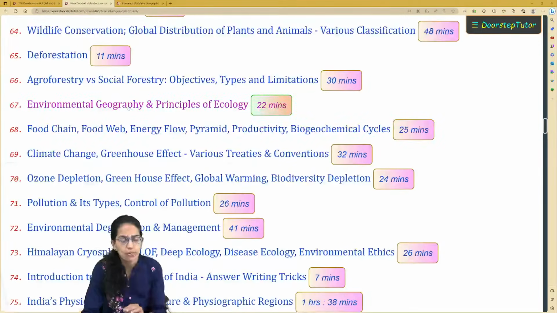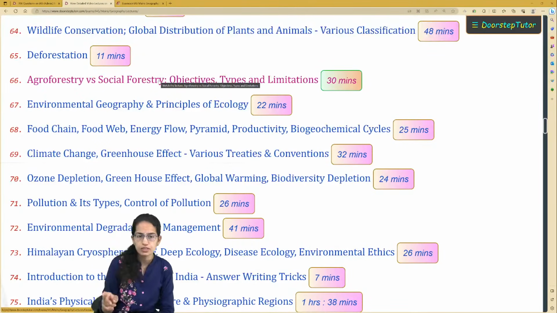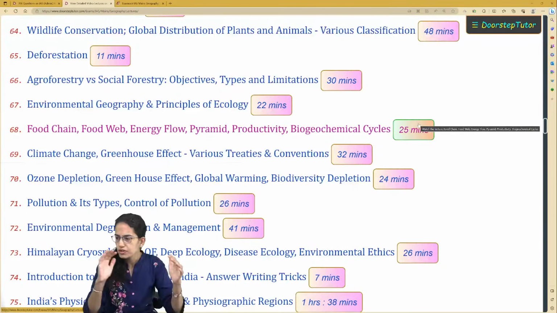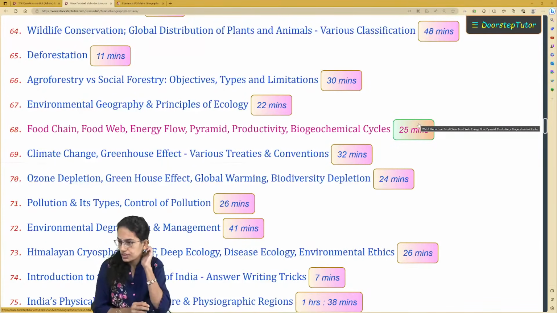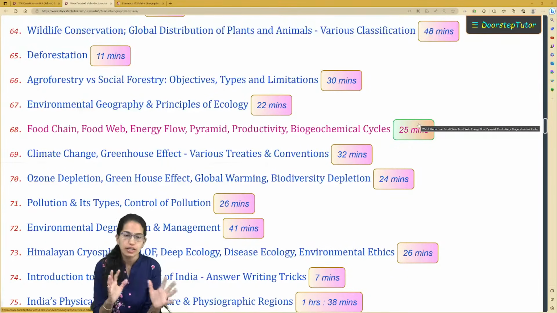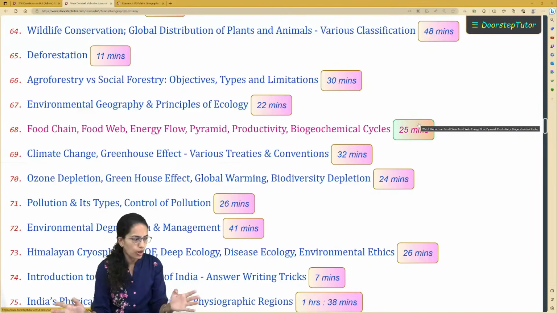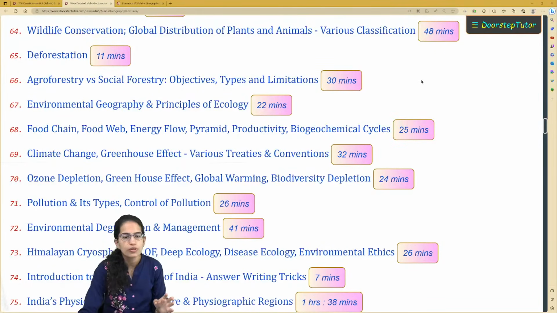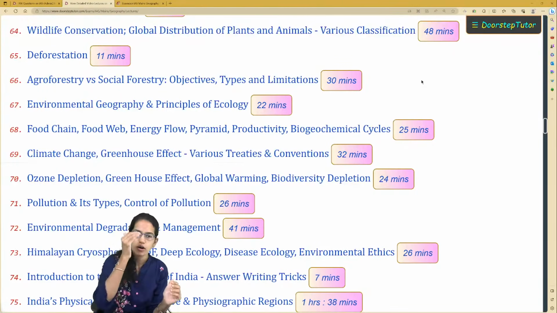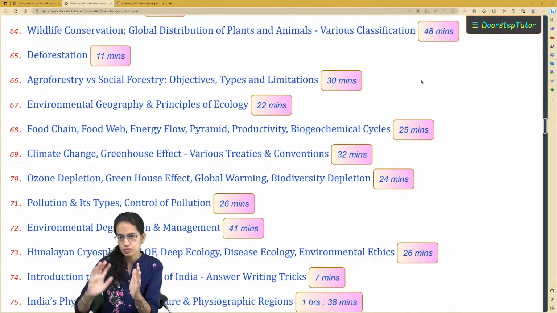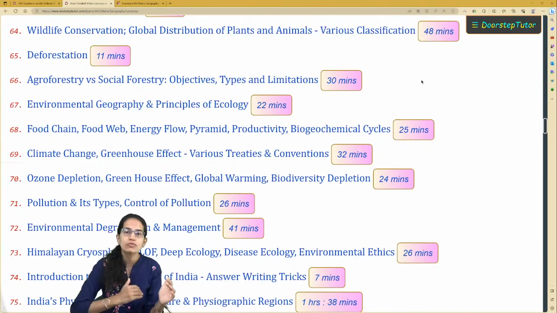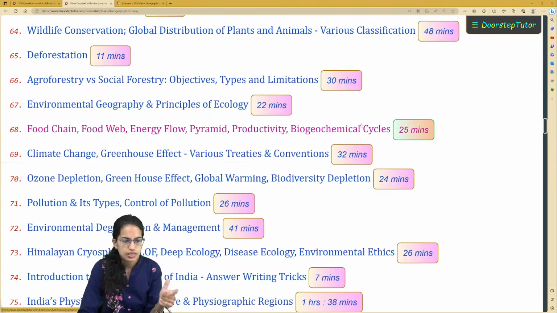Another important topic from the environment is agroforestry and social forestry, and the differences between the two. Whenever you are writing questions which relate to differences, you can draw a table, explain the differences, or explain it under certain categories. So let's say the objectives, you can differentiate the objectives of the two. Then the types, and then the advantages and the limitations. So this is an important topic.